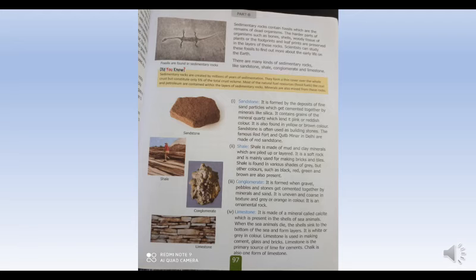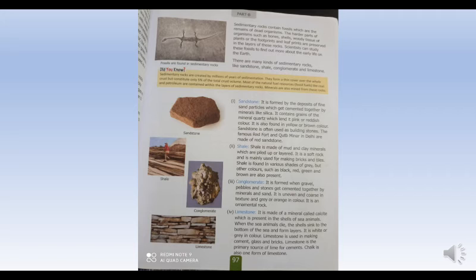It has a coarse structure and its color is grey or orange, and it is an ornamental rock. Ornamental rock means it can be used for making ornaments, jewelry.